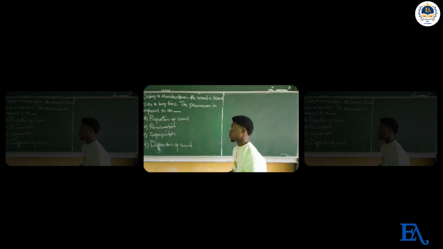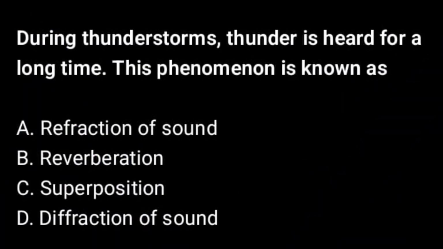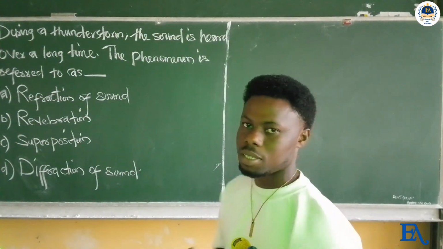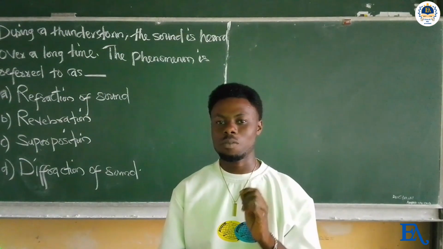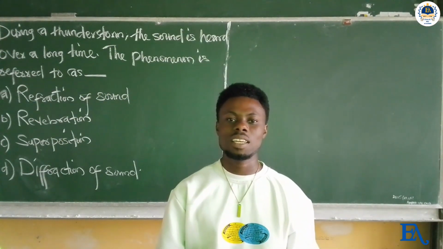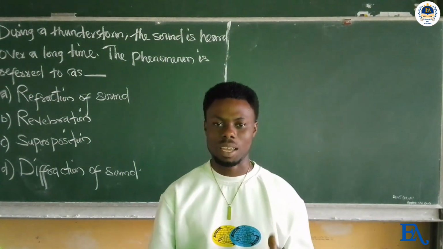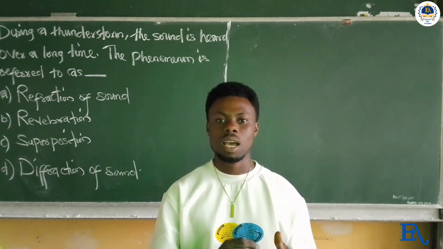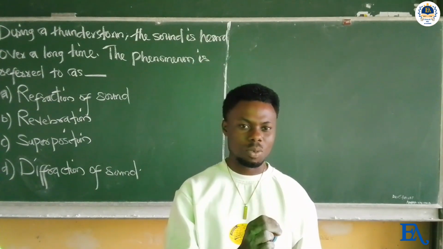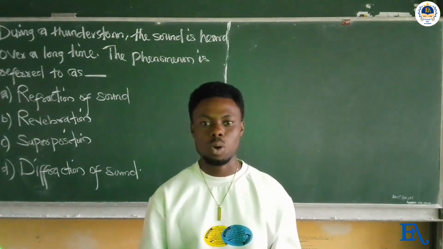The question on the board says, during a thunderstorm, the sound is heard over a long time. The phenomenon is referred to as dash. Option A, refraction of sound; B, reverberation; C, superposition; and D, diffraction of sound. Now, during a thunderstorm, the sound of the wave does not stop immediately. Instead, it continues for some time. This happens because the sound waves are reflected repeatedly by clouds, buildings, mountains, and other objects before finally dying out. So the persistence of the sound after the source has stopped is what we call reverberation.